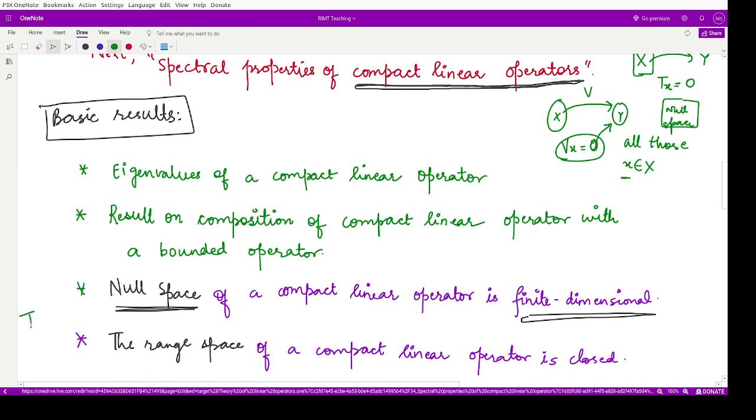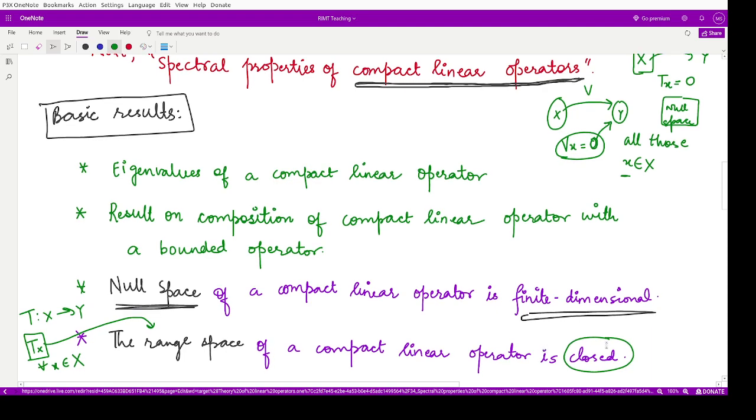So again, if we have T from X to Y, so whatever is Tx for all the x's belonging to capital X, that would be a part of the range space. So according to this result, the range space of a compact linear operator is a closed space.